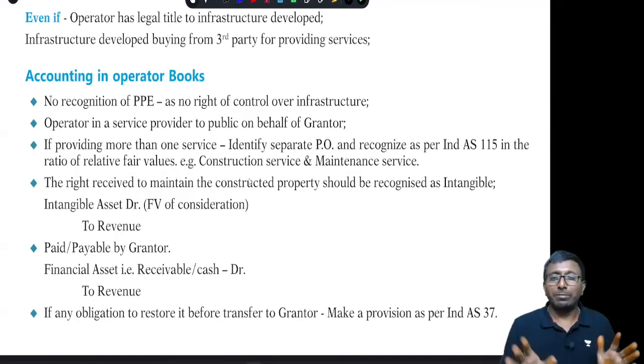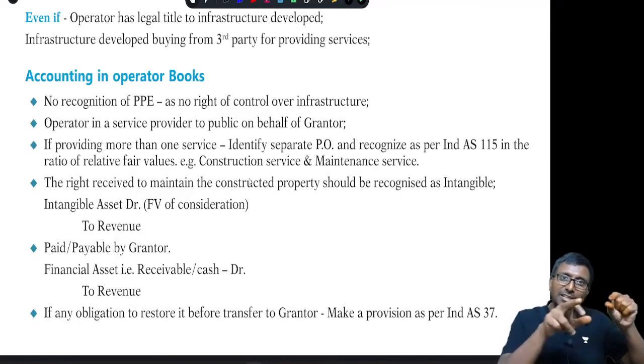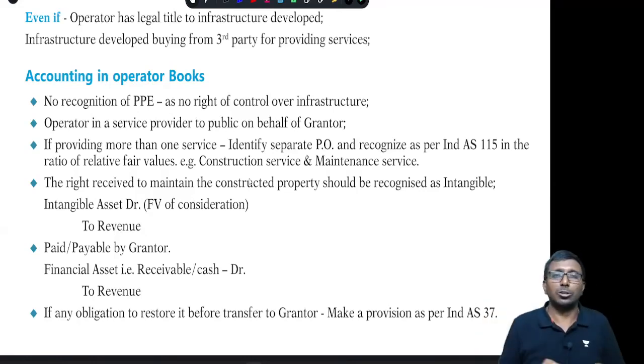But they will not pay me money, they will give me a right to use this, I mean, I can collect the toll or something like that. Then it is an intangible asset. Intangible asset account debit to sales. Sales will be dealt with by Ind AS 115. This intangible asset will be amortized over the period of your contract, in whichever fashion makes more sense, as per Ind AS 38. That's it, my dear. I would like to close it.